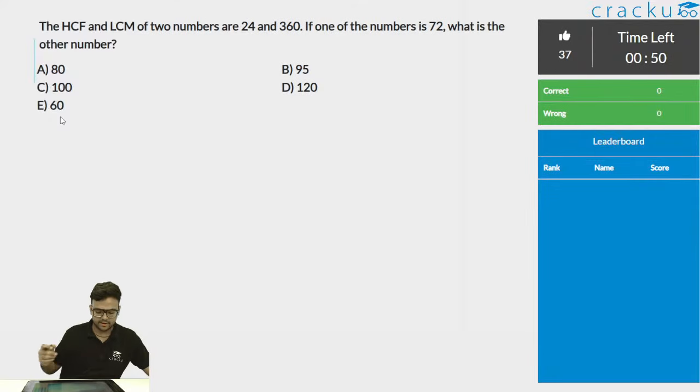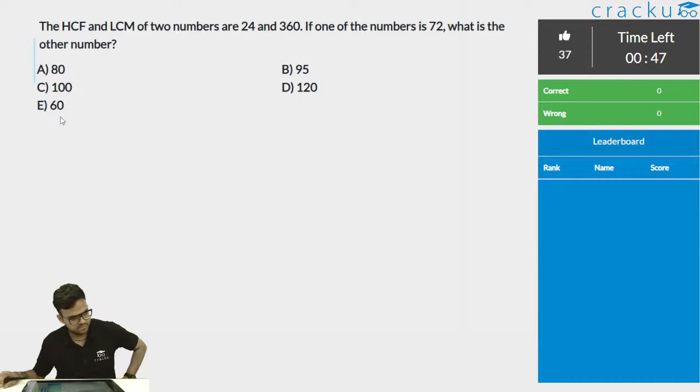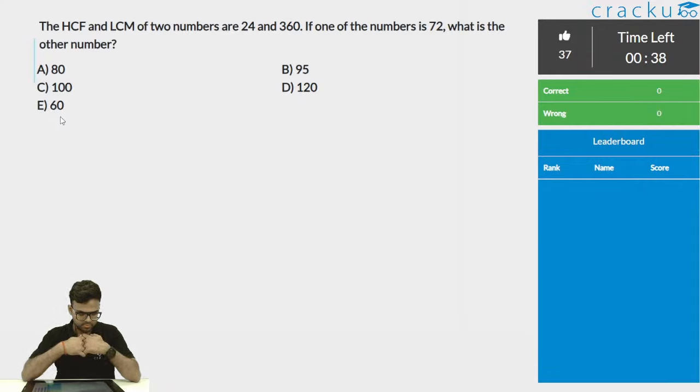Yeah, Prasad, D is the correct answer. Yeah, D is the correct answer. Yeah, Cinema Premi, this is correct. D is correct.